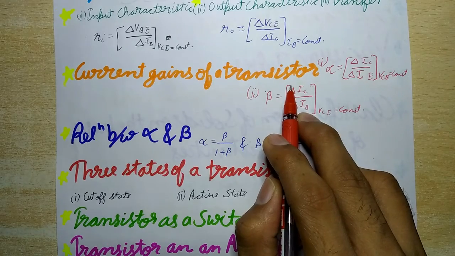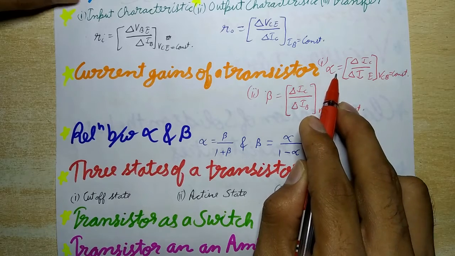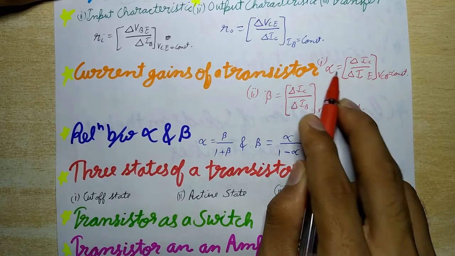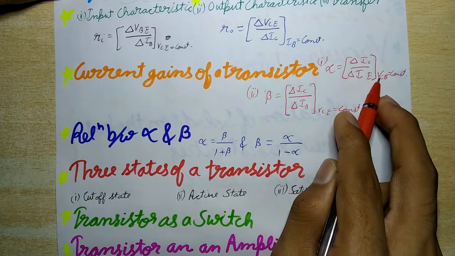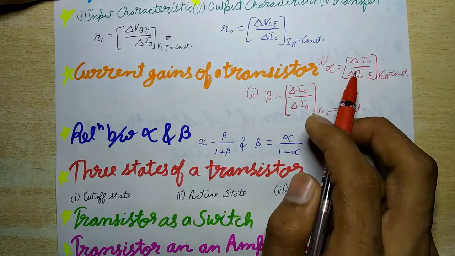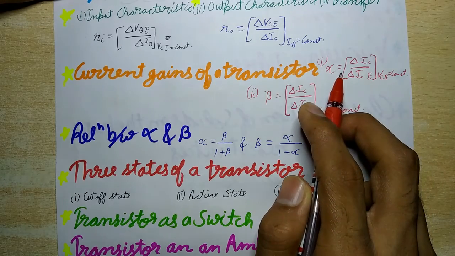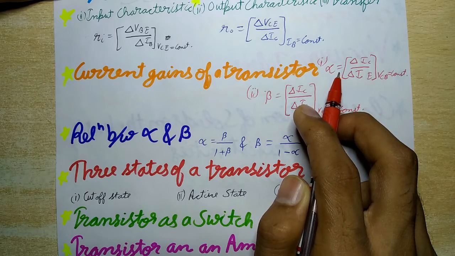Usually two current gains are defined. First is common base current amplification factor or AC current gain, that is alpha, which is equal to del IC upon del IE at VCB constant. So it is the ratio of the small change in the collector current to the small change in the emitter current when the collector base voltage is kept constant.